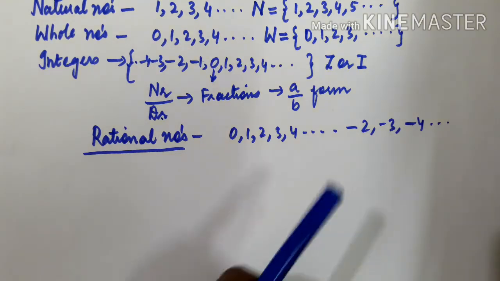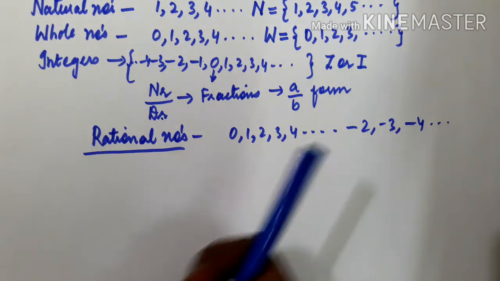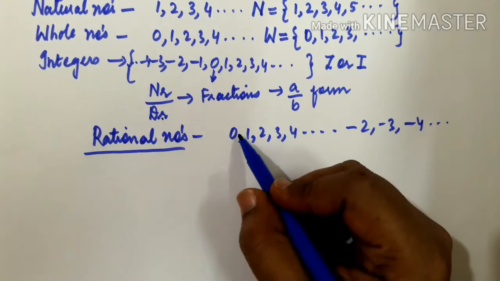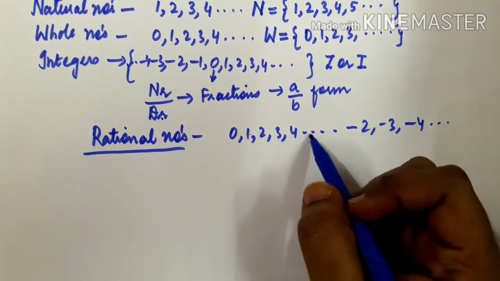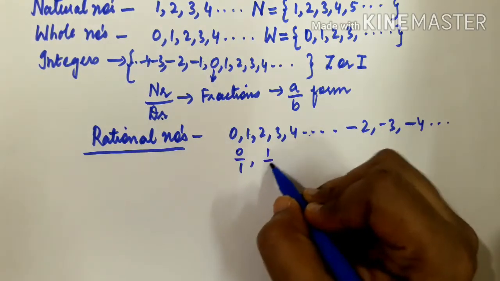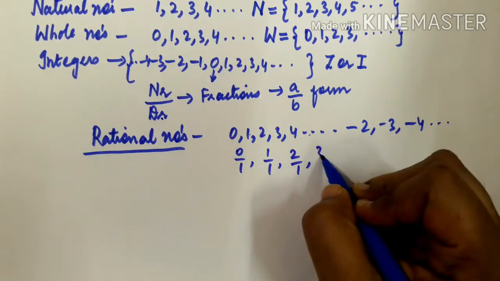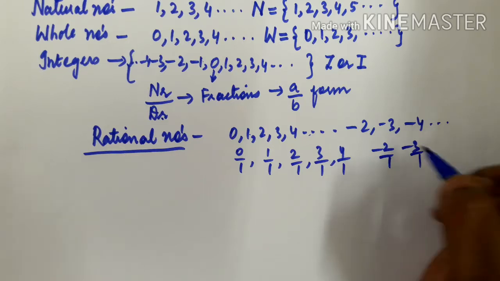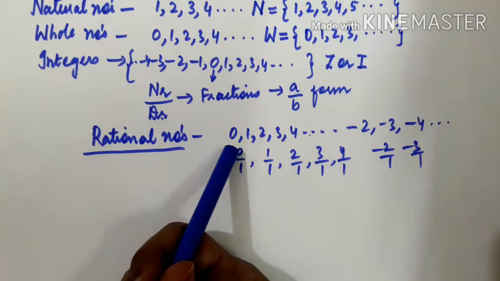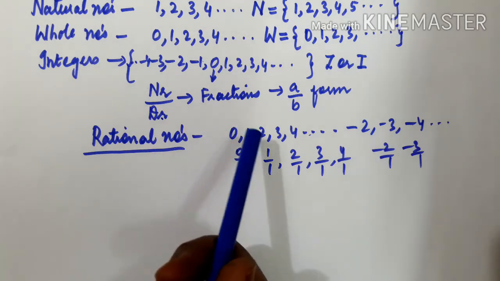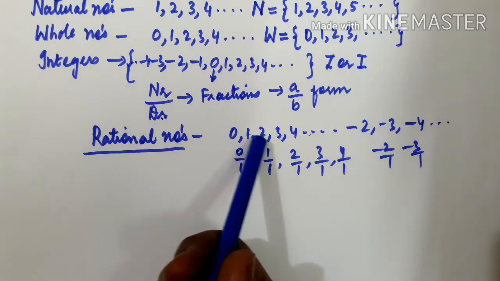So what do we see over here? Look at 0 1 2 3 4, how can we write them? Can we write 0 as 0 by 1, 1 as 1 by 1, 2 as 2 by 1, 3 as 3 by 1, 4 as 4 by 1, -2 by 1, -3 by 1, everything. When nothing is there in the denominator, then obviously 1 will be there. So we can write 0 as 0 by 1, 1 as 1 by 1, 2 as 2 by 1, all like that.